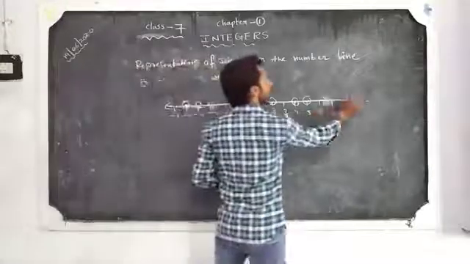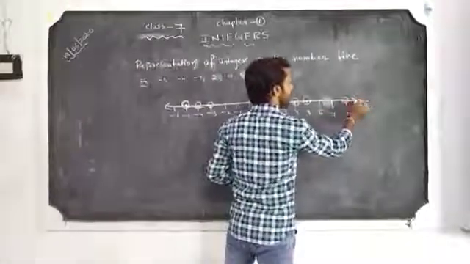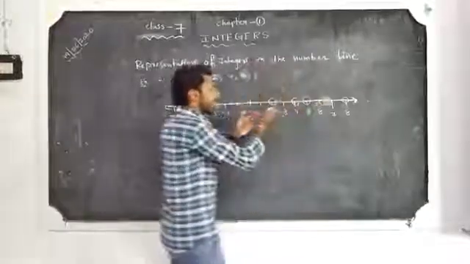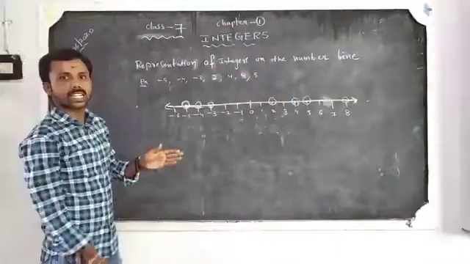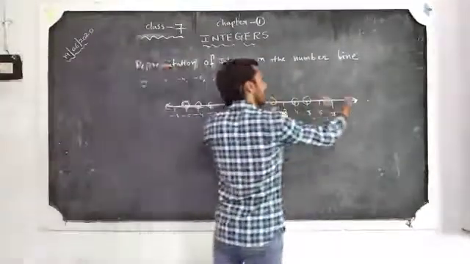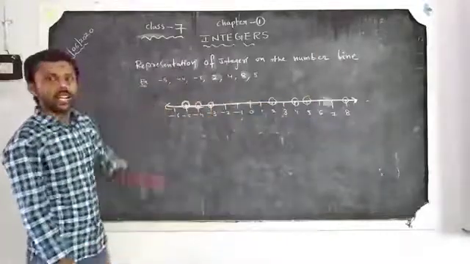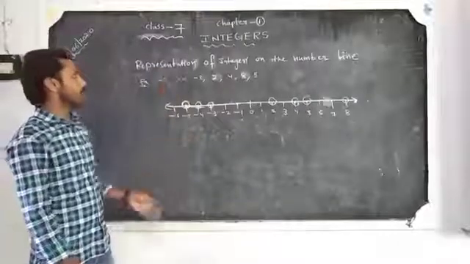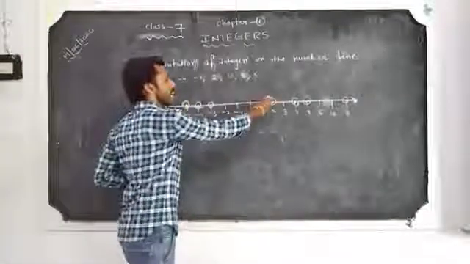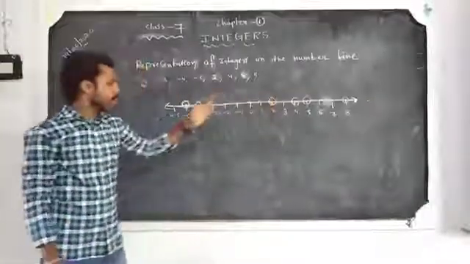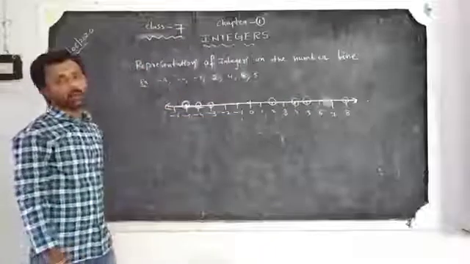This arrow mark indicates that the line is extended infinitely. Positive numbers extend infinitely and negative numbers also extend infinitely. So 0's right side is positive numbers, 0's left side is negative numbers.